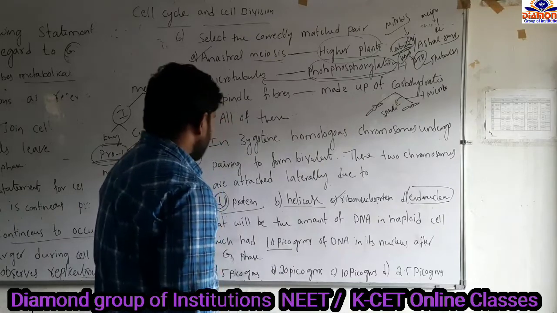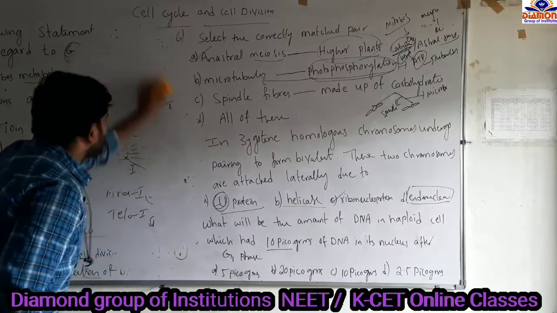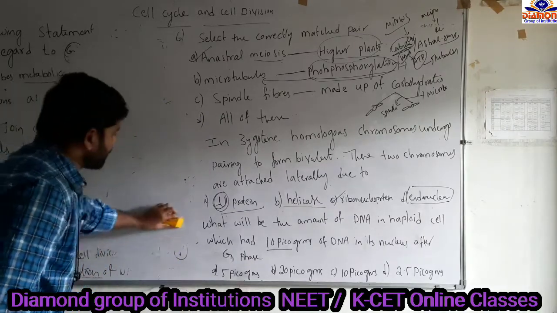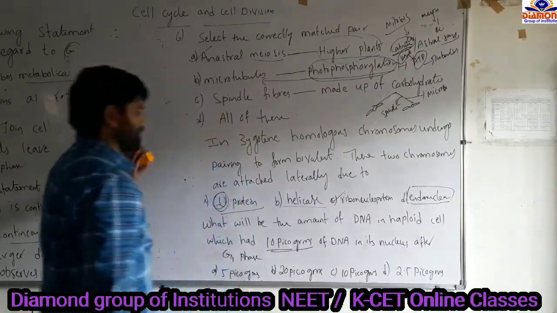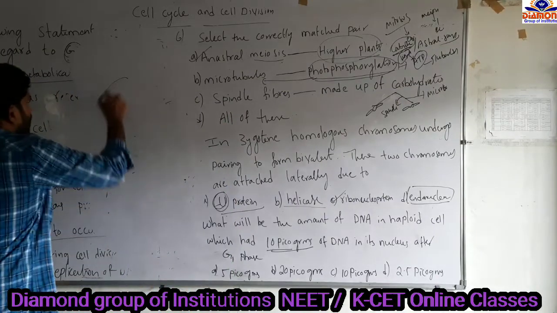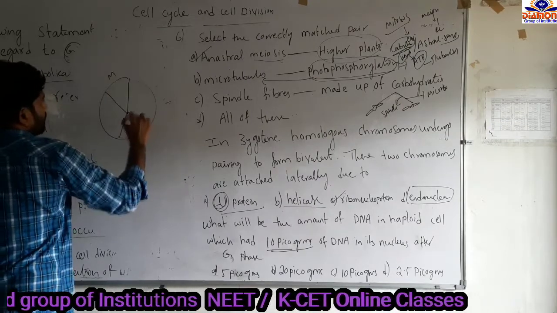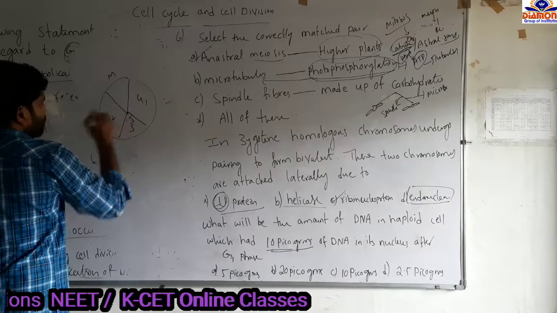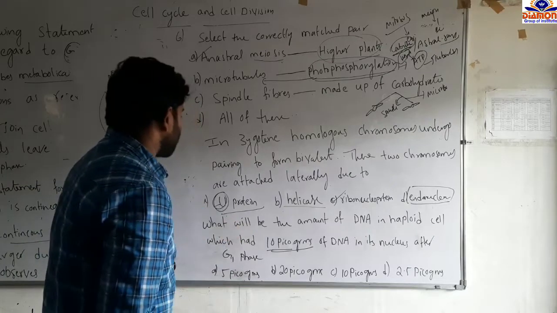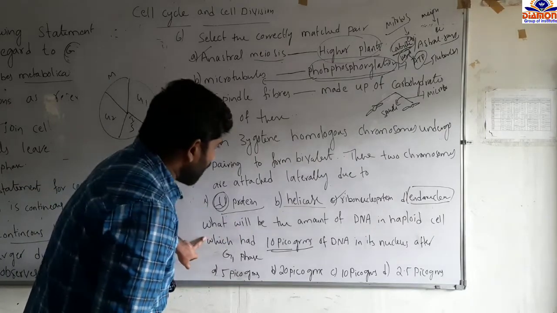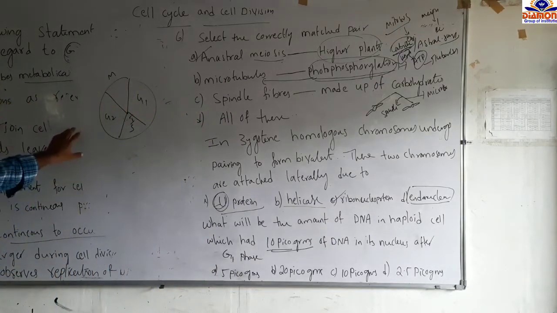And next, what will be the amount of DNA in a haploid cell which had 10 picograms of DNA in its nucleus after G1 phase? See now here we have to identify the amount of DNA in a haploid cell which had 10 picograms of DNA in its nucleus after the G1 phase. Again, we have to draw the cell cycle and cell division: M phase, interphase, G1 phase, S and G2 phase. So the hint is that the amount of DNA is 10 picograms in the nucleus after the G1 phase.